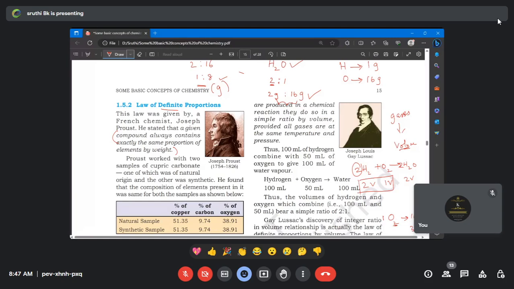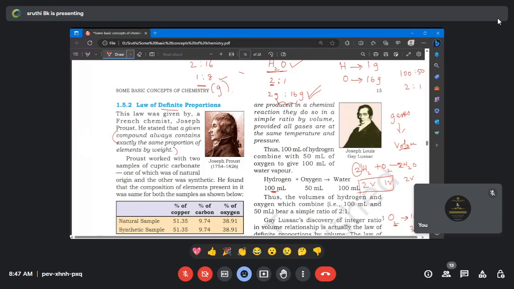The same thing we did for H2O in the law of definite proportion, but that was based on gram. Here I am talking about volume. You can take 2 liter or 1 liter; volume in the sense you can take any liter. That's not a problem. Here they have considered 100 ml and 50 ml. So what is the ratio of 100 and 50? Again, it is 2:1 only.